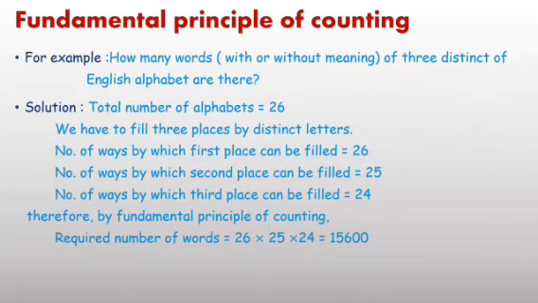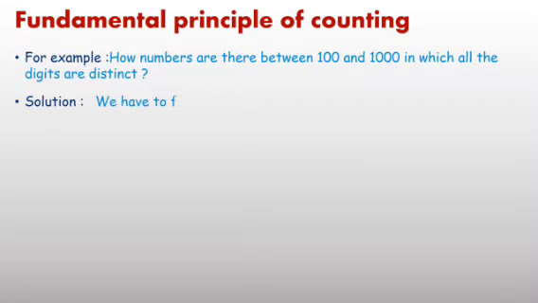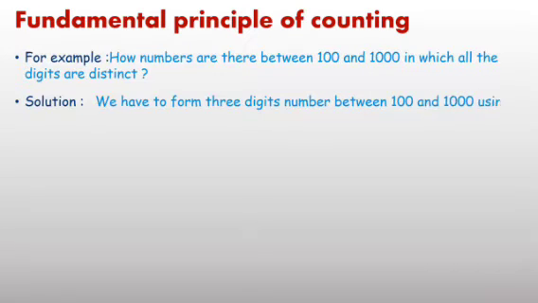Now next, second example. Just think and try to solve. We have to form 3-digit numbers between 100 and 1000.